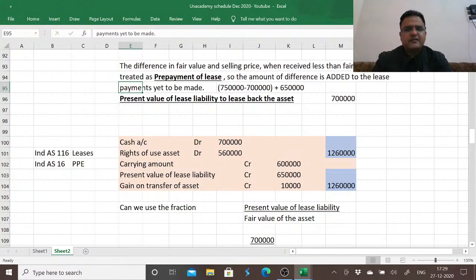Why are we receiving less? Because we'll pay less tomorrow, because we said that okay, we receive less today, we'll pay you less tomorrow. So instead of paying them 7 lakh, we'll pay them only 6,50,000.